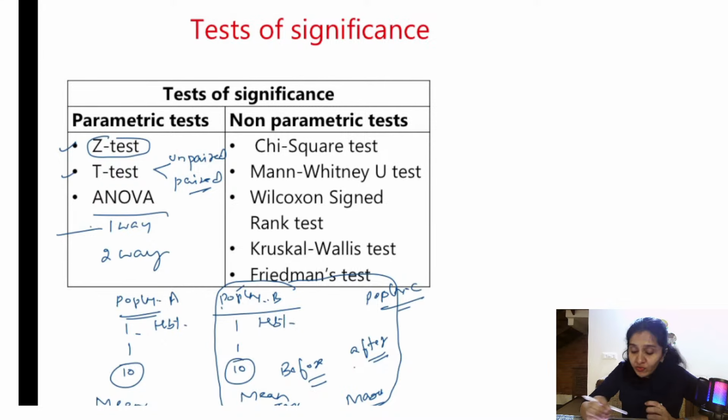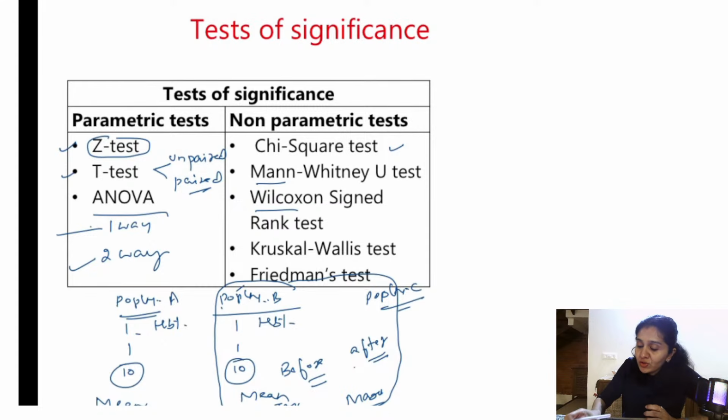When do we use two-way ANOVA, the next one? I want to know the differences between means of 3 different villages under these 3 districts, the subgroups. I am seeing the differences in the subgroups, right? That is when I use two-way ANOVA. Okay, this is what you need to remember. Coming to non-parametric tests, chi-square test is to test the association between two variables. We all know this. And then we have Mann-Whitney's test and Wilcoxon sign rank test.